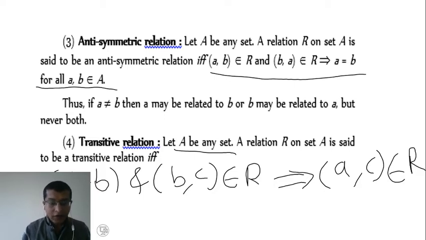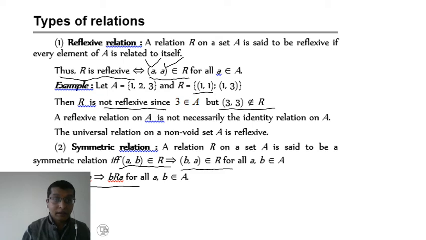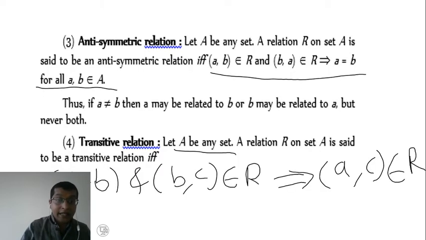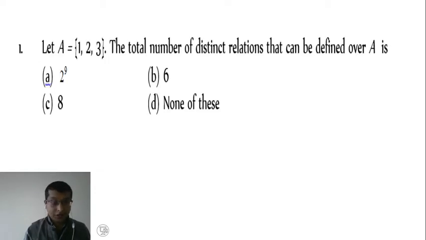Then we have one more terminology, that is equivalence relation. A relation which is symmetric, reflexive as well as transitive, such a relation we call an equivalence relation. Now we will go through an example based on relations. So I'll read out the question.